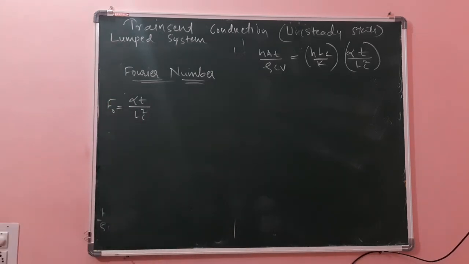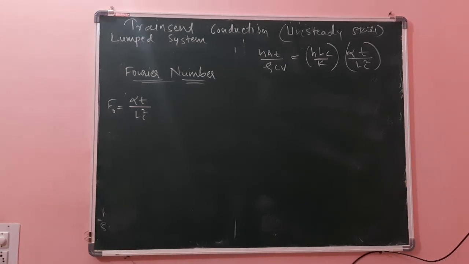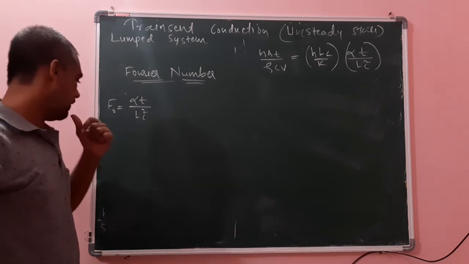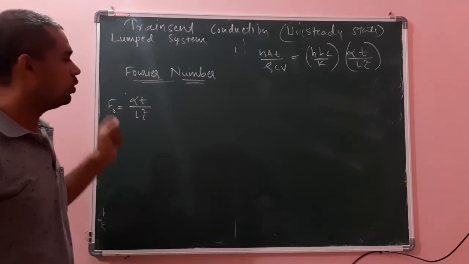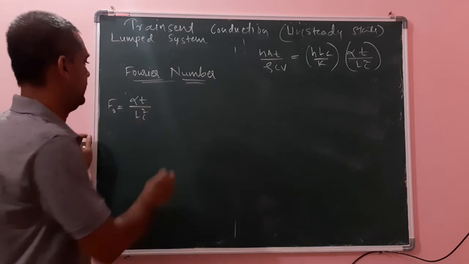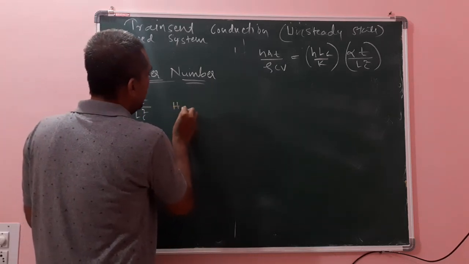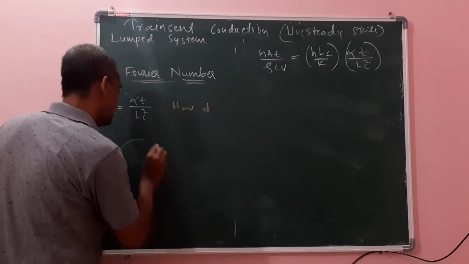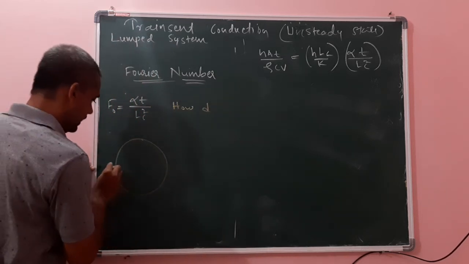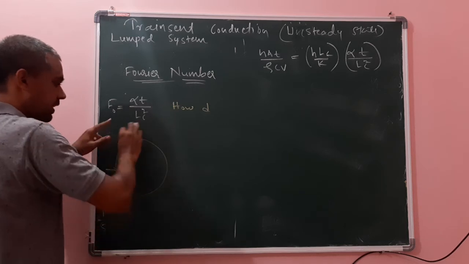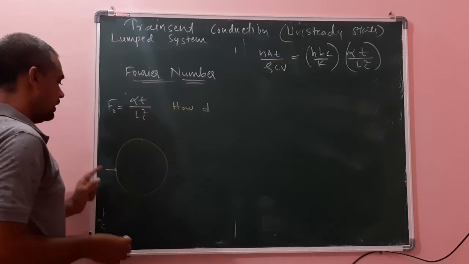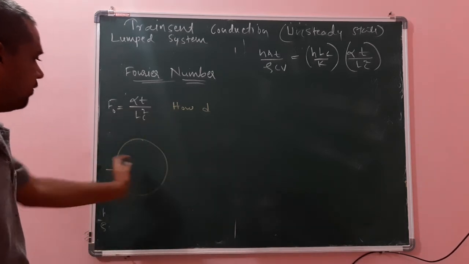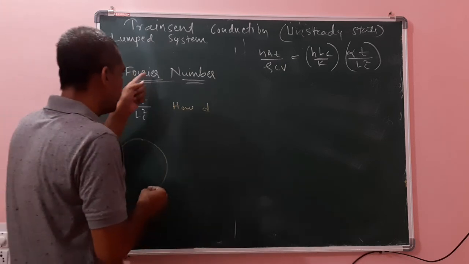What it really signifies is how deeply heat is penetrating. Suppose there is a solid heated from outside: initially the outer layer will get heated, and further it penetrates. Therefore, the Fourier number